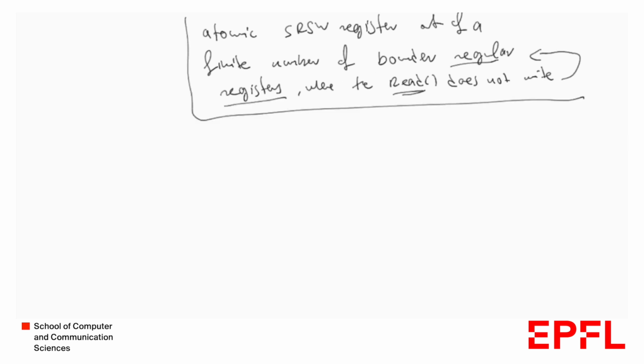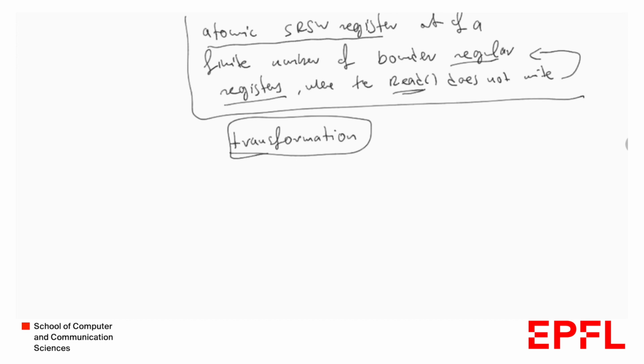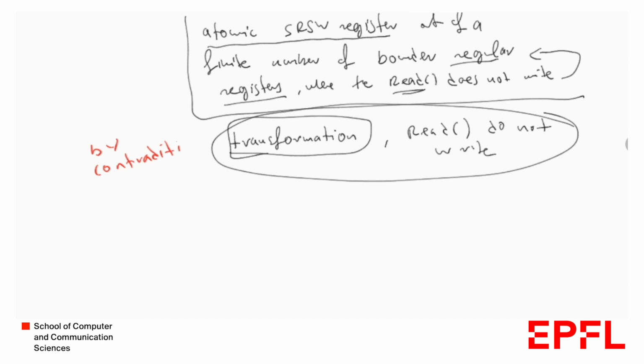So this is again the impossibility result we want to prove. A common way to prove impossibility results in distributed computing is simply by contradiction. So assume by way of contradiction that we can create this transformation, this construction, where we build an atomic single reader, single writer register out of a finite number of bounded regular registers, and where the read operations do not write. We assume this, and we're going to lead to a contradiction. And this is how we're going to prove our impossibility result.